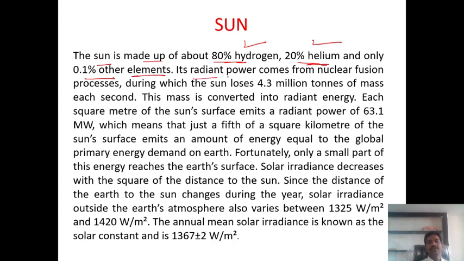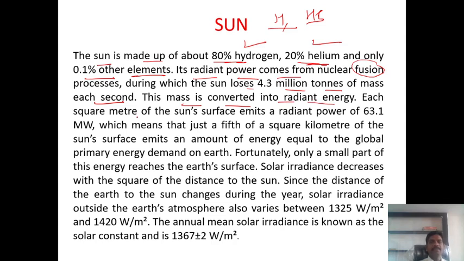Its radiant power comes from nuclear fusion. Nuclear fusion means hydrogen and helium are fused together and an enormous amount of energy is emitted from the sun. During this, the sun loses 43 million tons of mass each second, and this mass is converted into radiant energy.